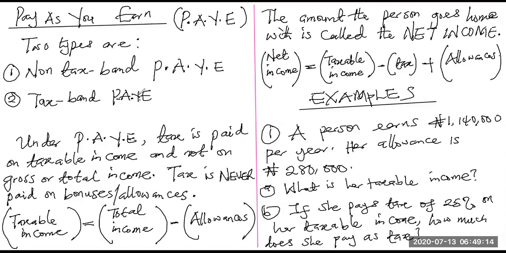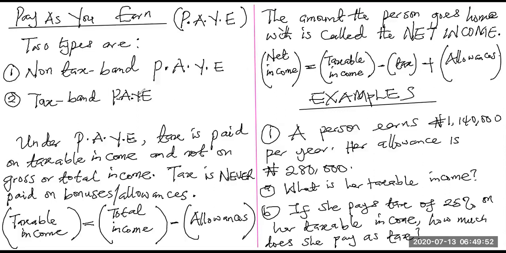But unfortunately, you don't go home with that total income. Nobody goes home with that total income except those who are disobeying tax, who are dodging and hiding from tax. Normally, nobody goes home with his total income. So this tax is never paid on bonuses or allowances. These are the free donations that your place of work decides to give you. Maybe they can call it wardrobe allowance, children allowance, traveling allowance, and all the rest of them. They can give it any name.